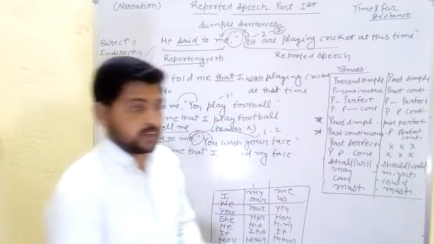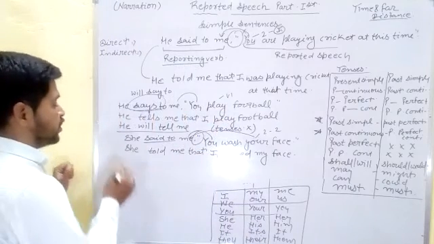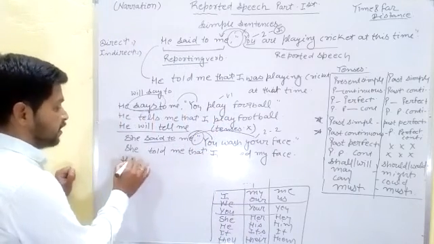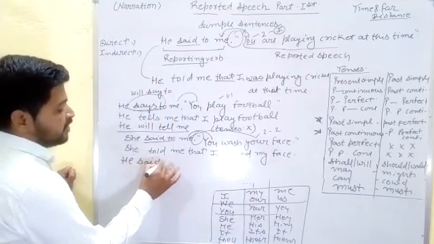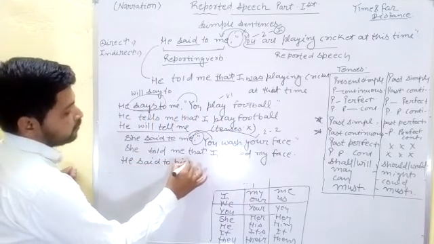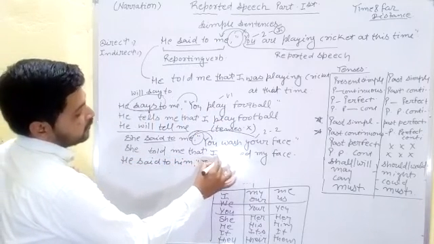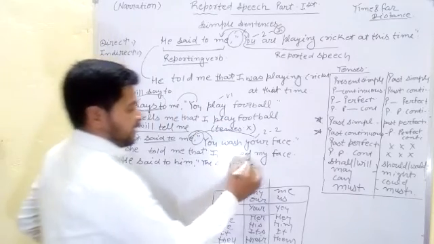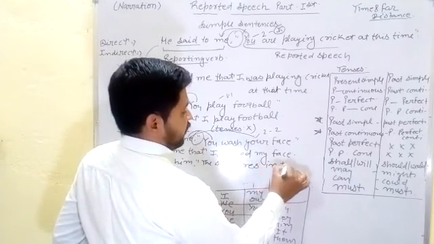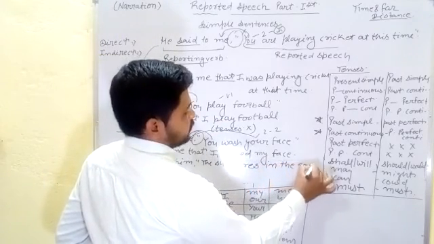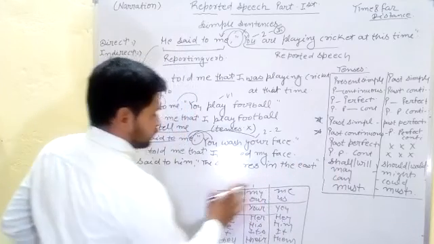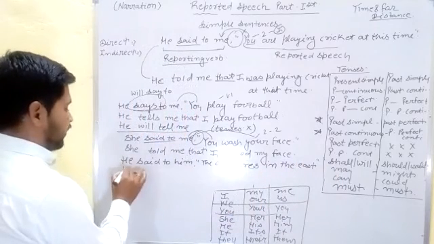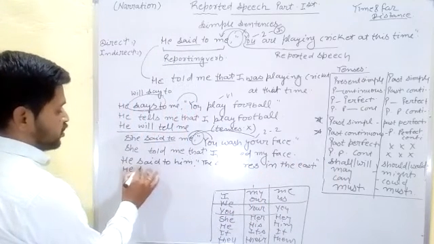One more thing, students: if you find a universal truth in this type of sentence. For example, he said to him, comma, inverted comma, the sun rises in the east. It is a universal truth, you know. Then we can't change it in reported speech.